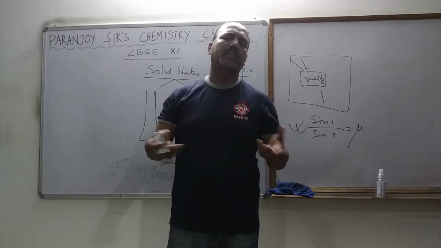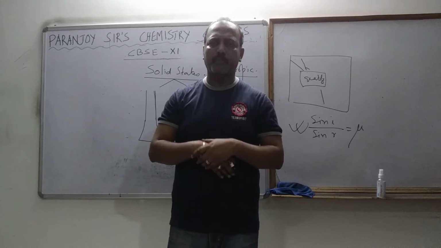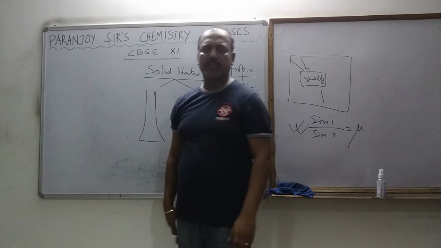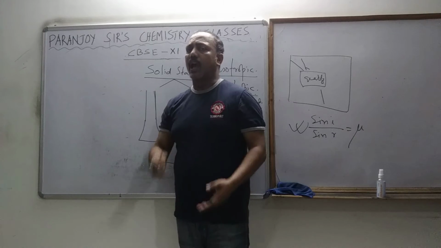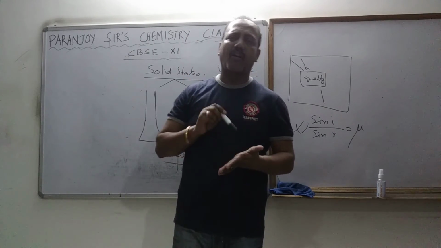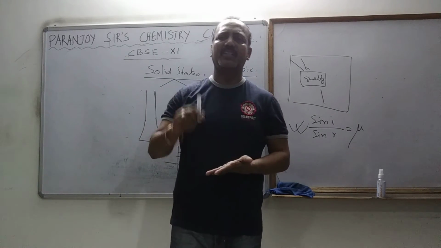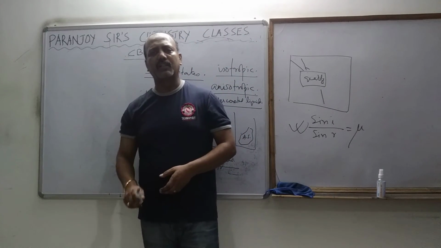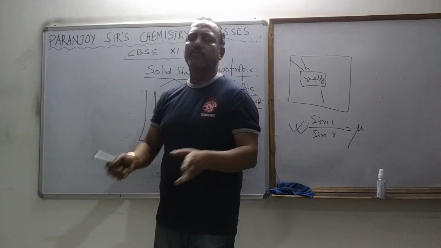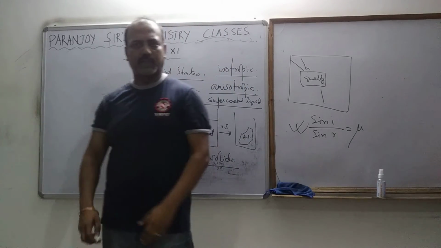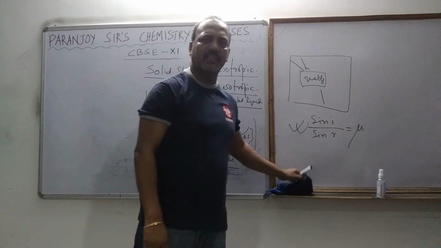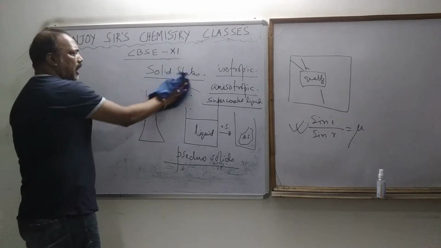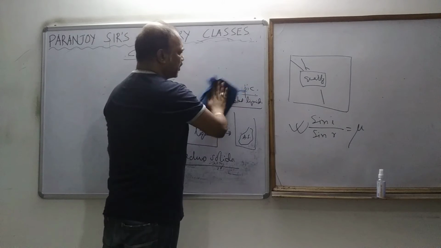And that is why they are called anisotropic solids, meaning not isotropic solids. Our study of the amorphous solid ends here. In the remaining chapters we will study only crystalline solids, because that's important. There is nothing much in the study of amorphous solids. So now we are going to study the crystalline solids.